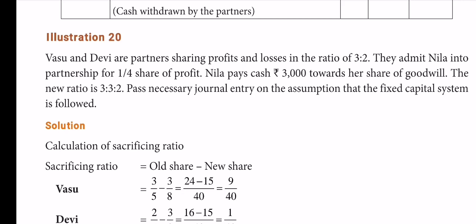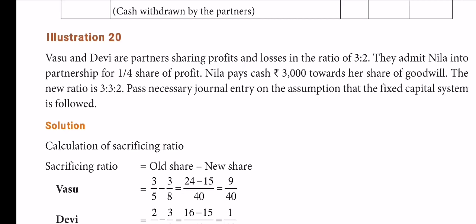Then the new ratio is 3:3:2. Here we have to find out the sacrificing ratio. On that basis only the 3,000 can be shared by Vasu and Devi. Pass necessary journal entry on the assumption that the fixed capital system is followed.